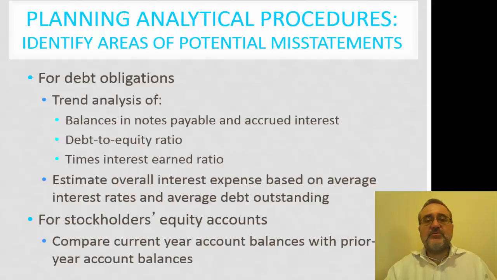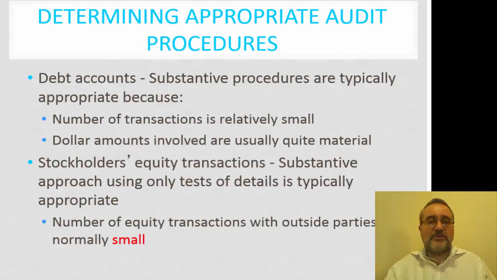So in this case, we're looking at trends: trends of analysis of the balances of notes payable, accrued interest, debt to equity ratios, times interest earned ratio, and the estimate of the overall expense based upon the average interest rate. Some of these things we might be considering from a stockholder equity account is comparing the current year account balance with prior year balances, as well as earnings per share and so forth.